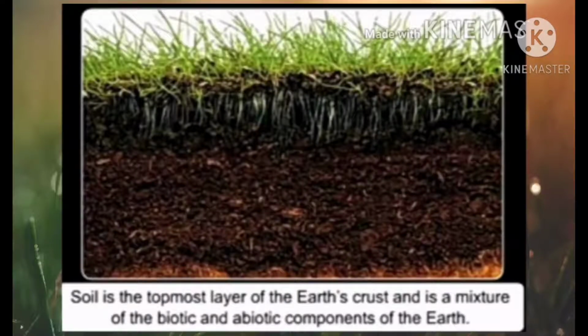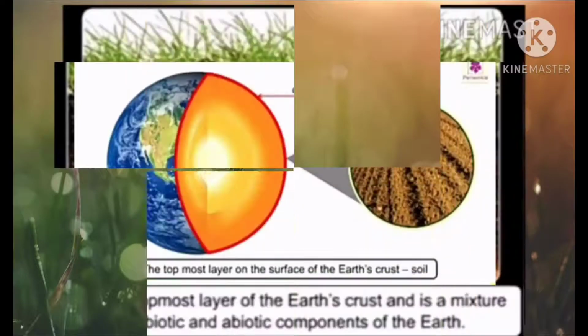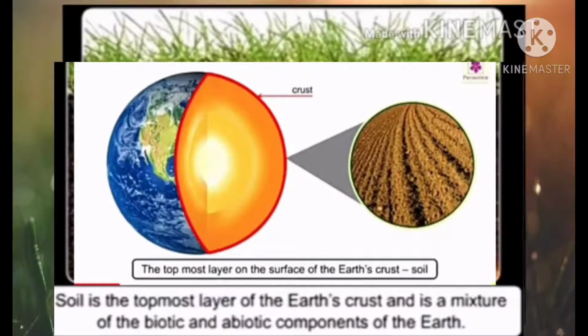Soil is the topmost layer of the earth's crust and is a mixture of the biotic and abiotic components of the earth. So students, this definition tells us that soil is the topmost, meaning outermost, layer of the earth's crust. What is the earth's crust? As you all know, our planet Earth has three main layers: crust, mantle, and core. The outermost is the crust, and the topmost layer of this crust is known as soil.